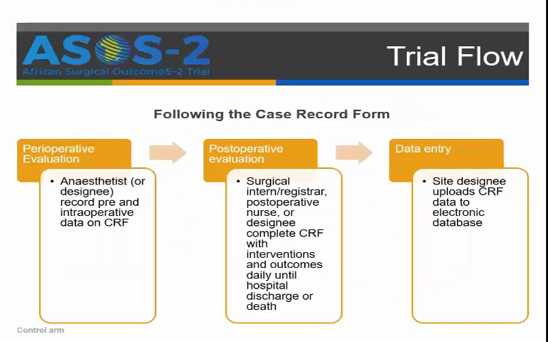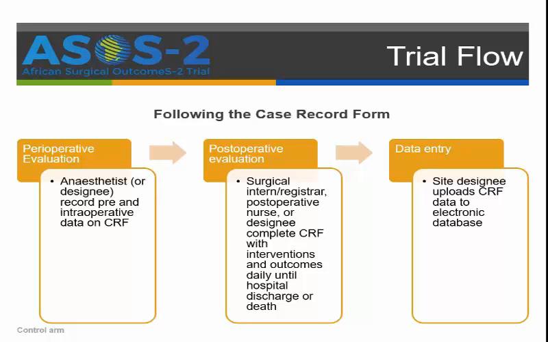So this is what the trial looks like for the control arm. For hospitals in the control arm, they will record the pre and intra-op data on the CRF. In the post-op period, there will be a team on the ward who will complete the CRF with any interventions and outcomes on that patient until hospital discharge or death. And then these data will be uploaded onto the electronic database.